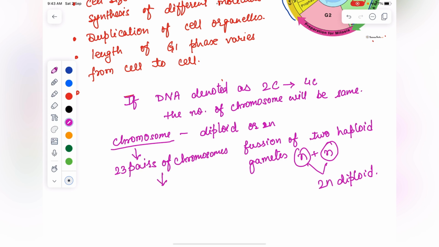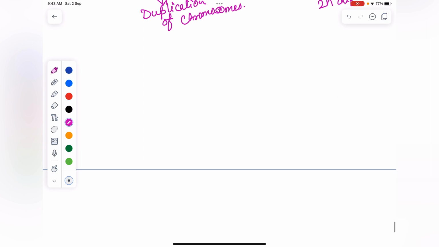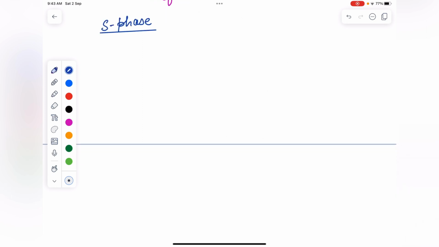For the duplication of chromosomes, in animal cells during the S phase, DNA replication begins in the nucleus and the centriole duplicates in the cytoplasm. Next, we will study the S phase. S phase is called the synthesis phase.